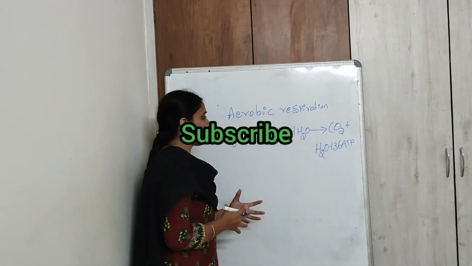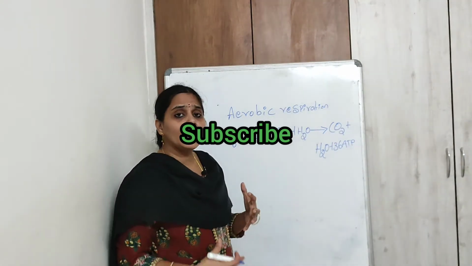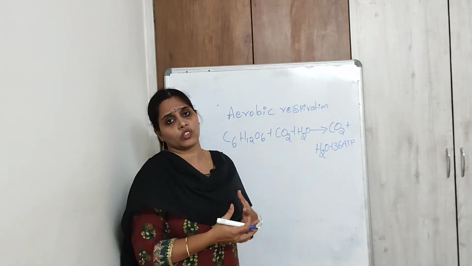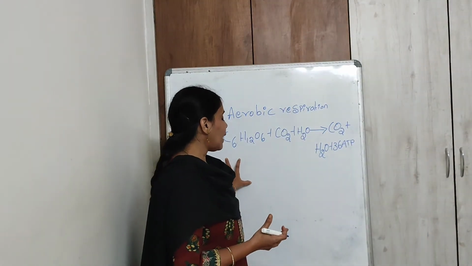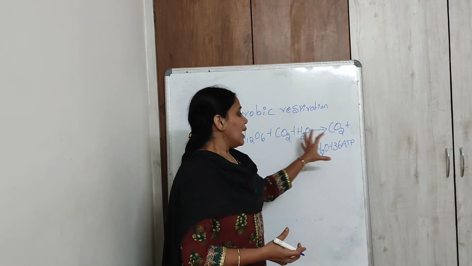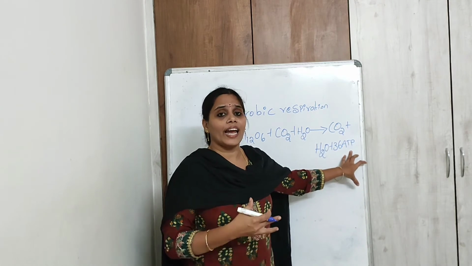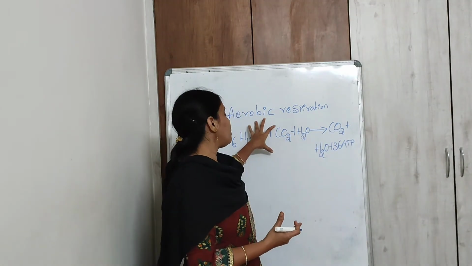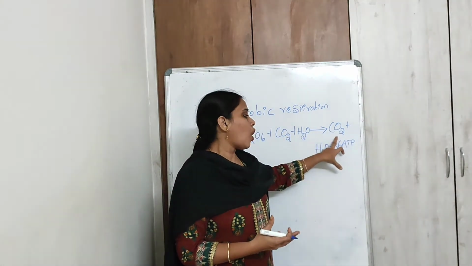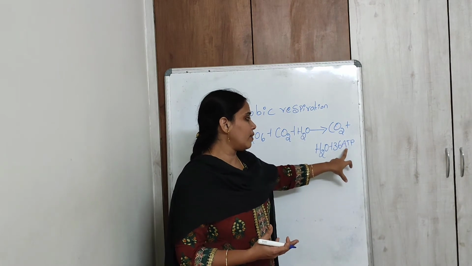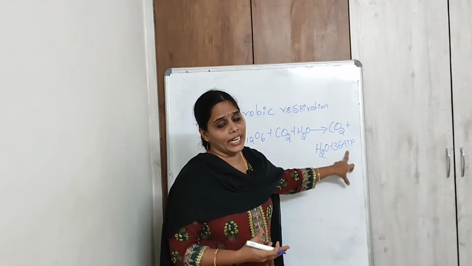So during aerobic respiration, complete breakdown of glucose takes place, so a large amount of energy is liberated. The end products of aerobic respiration are carbon dioxide, water vapor and 36 ATP.